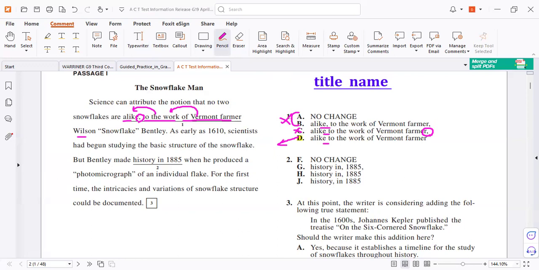Understood? Yes. Always raise the voice. Number 2.